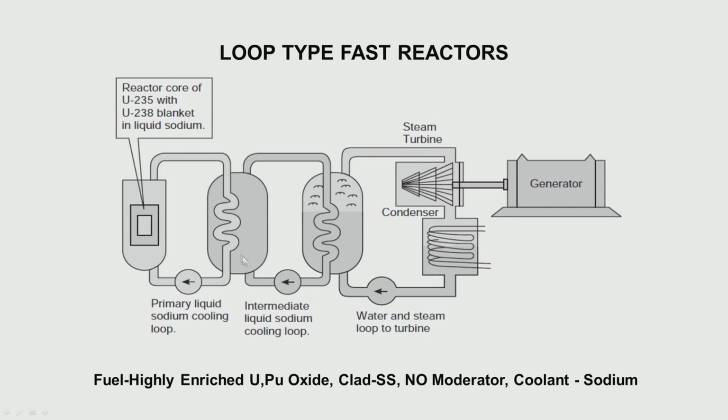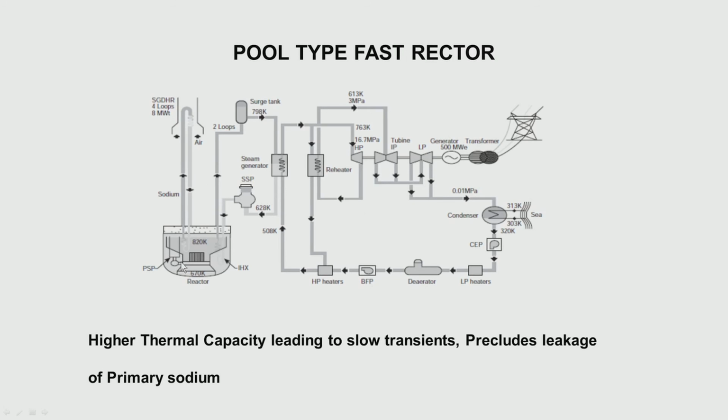The thermal capacity, a large amount of sodium is there, so it will take more time to rise by the same amount. So the transients introduced, thermal transients, are less, that is one big advantage. And the second advantage, we saw pipes in the loop type reactor. So in case there is a leak here, radioactive sodium will leak out, but here in the pool type we do not have that. Any leakage will be contained within this large vessel, and this is a big advantage of a pool type reactor.